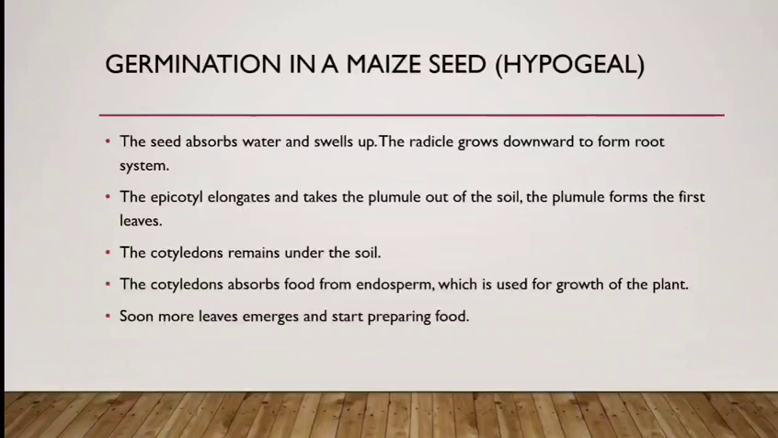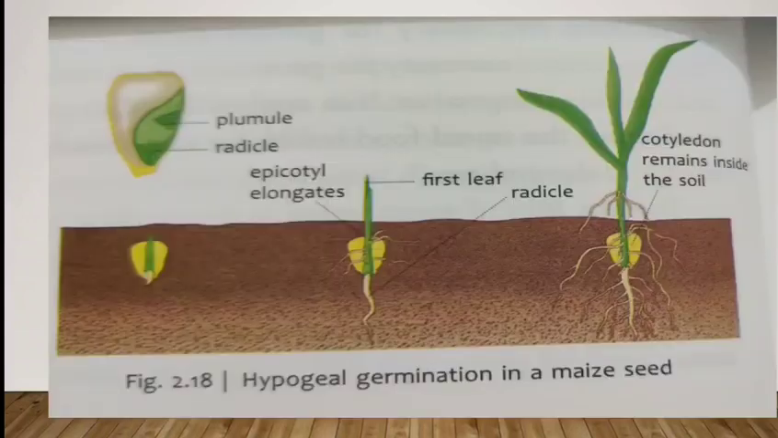Germination in a maize seed or hypogeal germination. Maize seed is a monocot seed having a single cotyledon. First step, the seed absorbs water and swells up. The radicle grows downward to form root system. Now we look in this picture. There is a maize seed in the first picture which is sown inside the soil. You can see the radicle is labeled, the plumule is labeled.